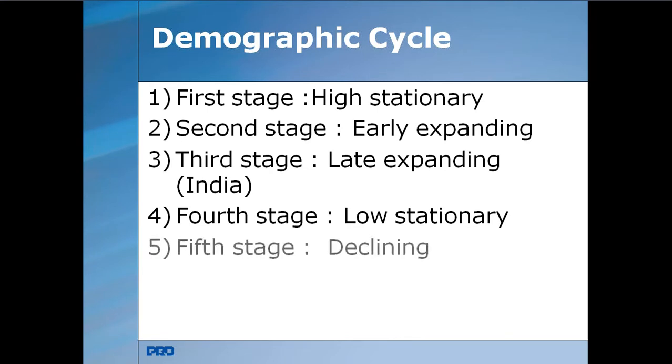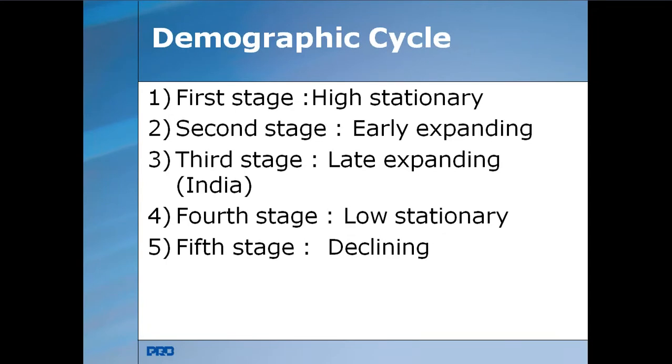Whereas the fifth stage is declining. Declining means the birth rate is still less than the declining death rate. You can see this type of population in Germany.